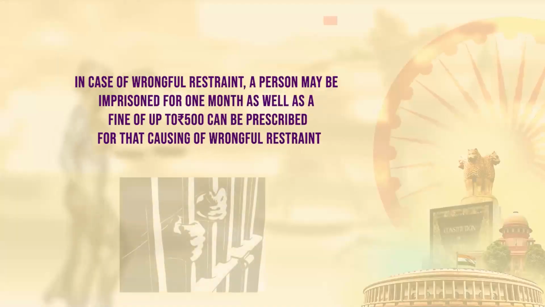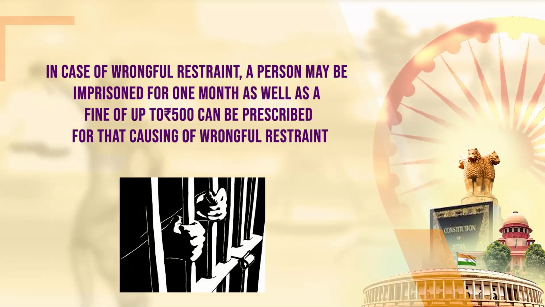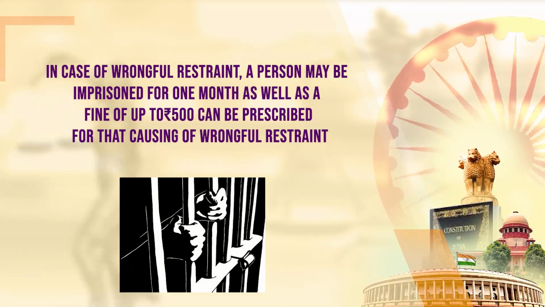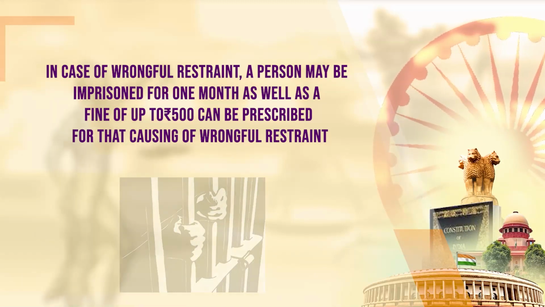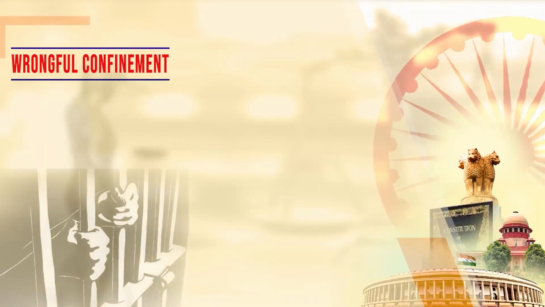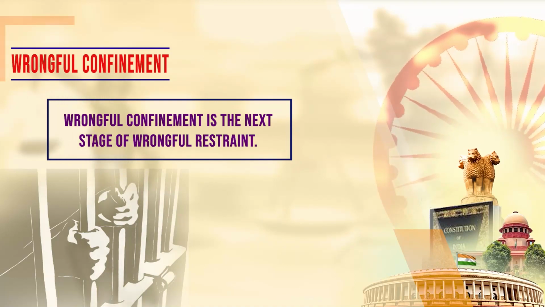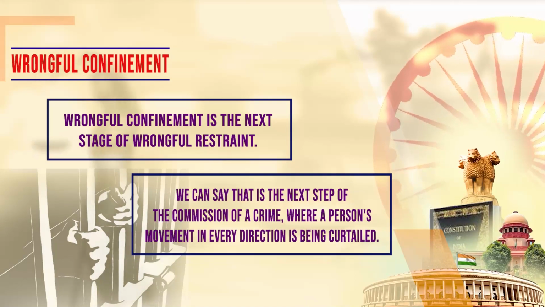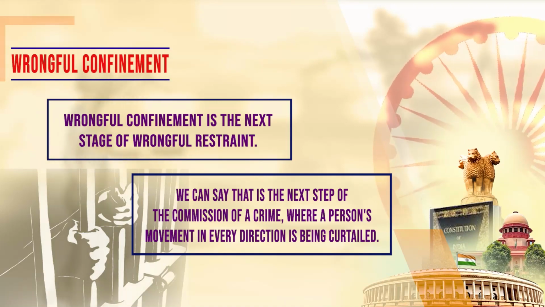In case of wrongful restraint, a person may be imprisoned for 1 month, as well as a fine of up to rupees 500 can be prescribed for causing wrongful restraint. The next provision is the concept of wrongful confinement. Wrongful confinement is the next stage of wrongful restraint, or we can say the next step in the commission of the crime, where a person's movement in every direction is being curtailed.